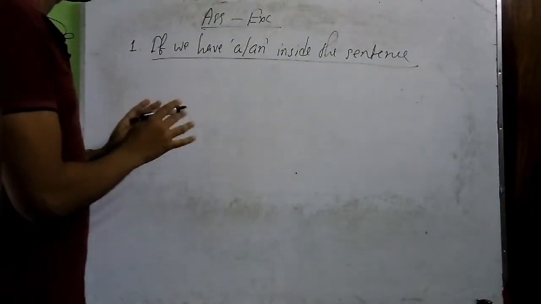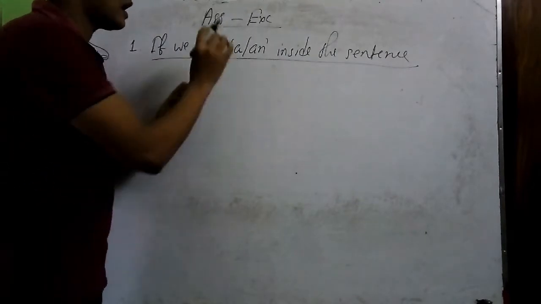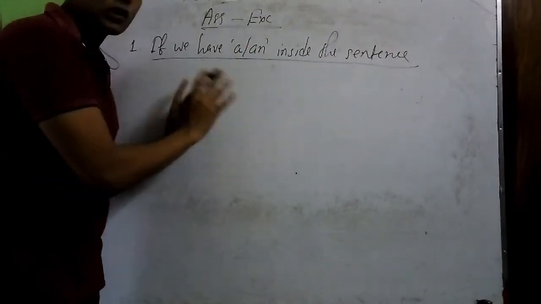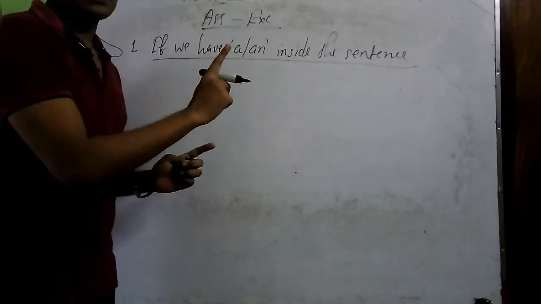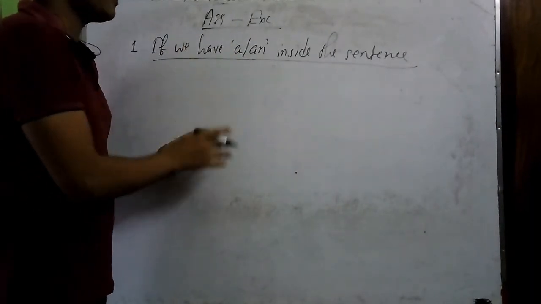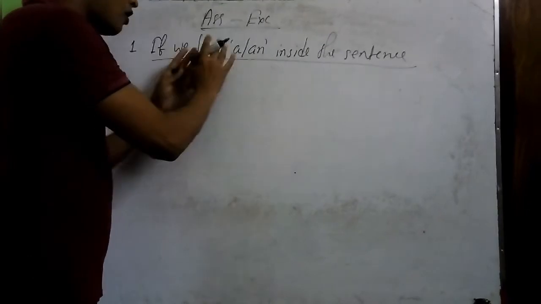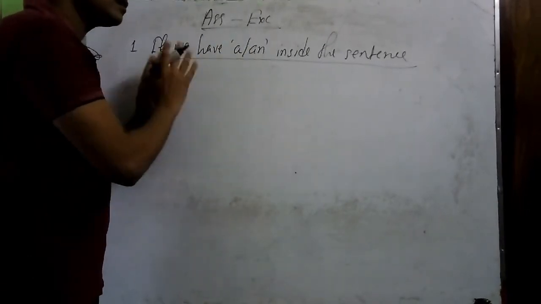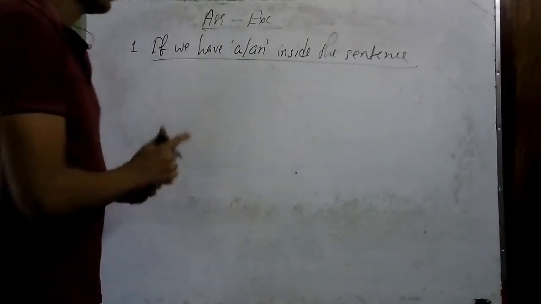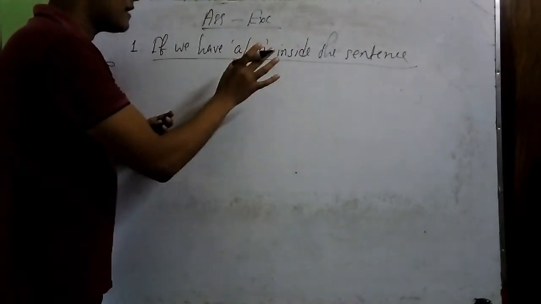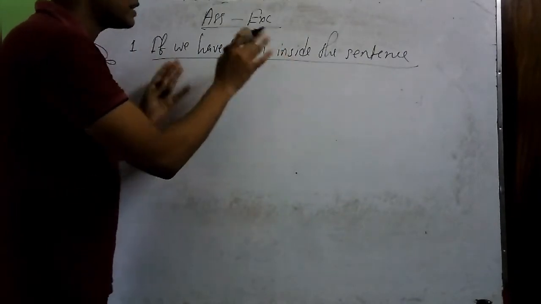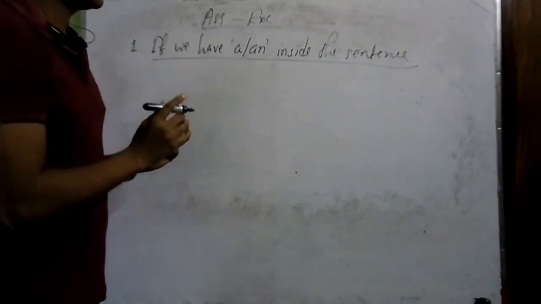So we'll follow this rule whenever we'll have article a or an, not "the", only a or an, but inside the sentence, not at the beginning of the sentence. If we have a or an at the beginning of the sentence, then this rule will not do. We'll only follow this rule whenever we'll have a or an at the middle or inside the sentence.